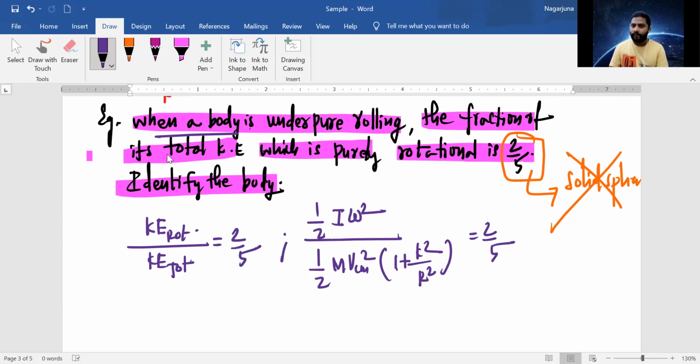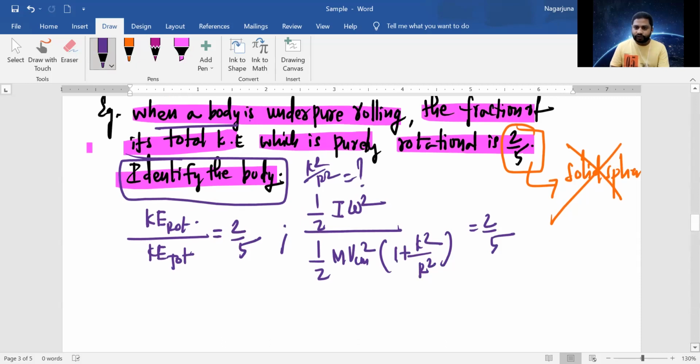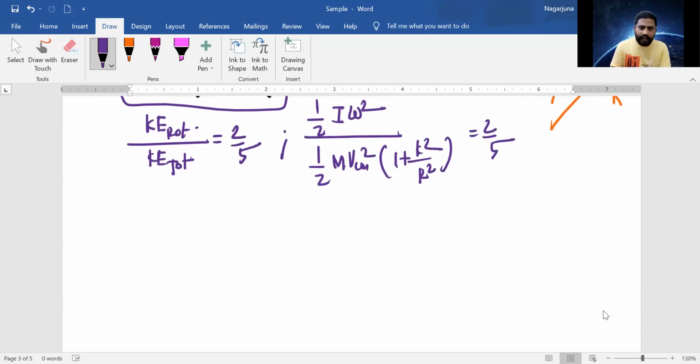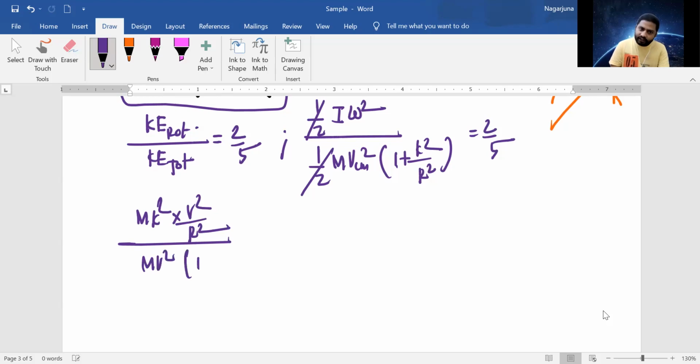Okay, clear? Now, how to find the body? Identify the body. If you know the k square by r square value, you can identify the body. Let's do that. Half cancels. I'm writing m k square into v square by r square, divided by m v square into 1 plus k square by r square, which is equal to 2/5.